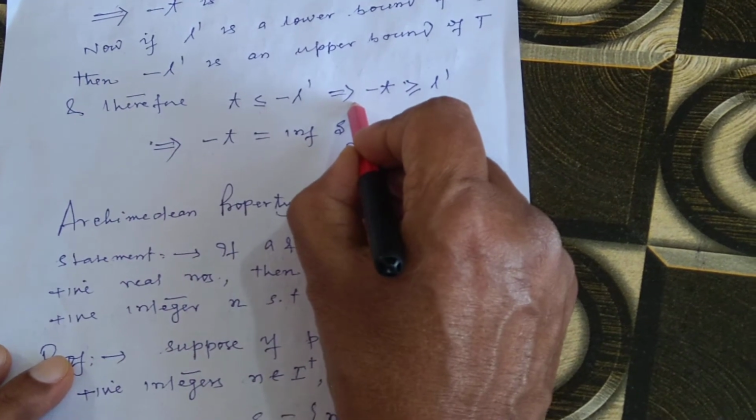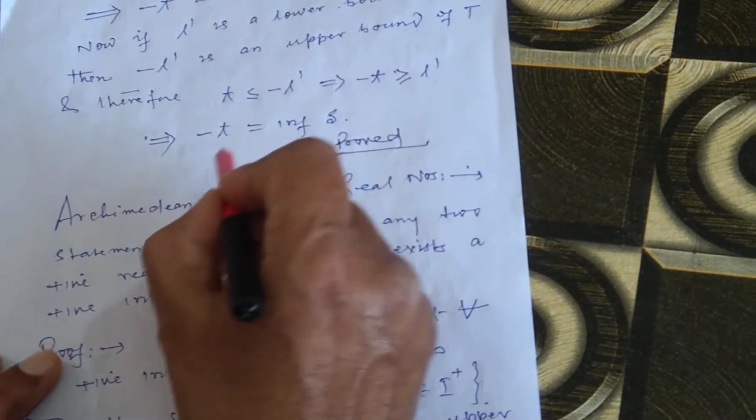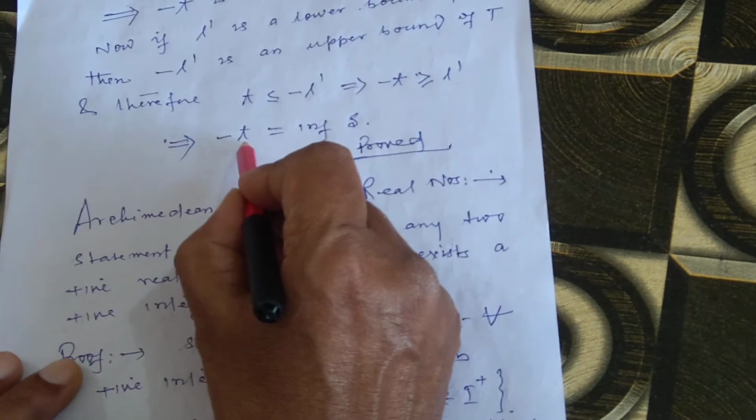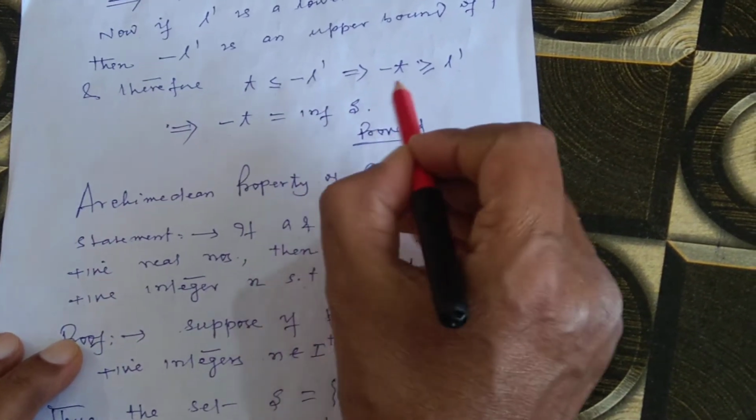This implies minus t is greater than or equal to L dash. This implies minus t is the infimum of S.